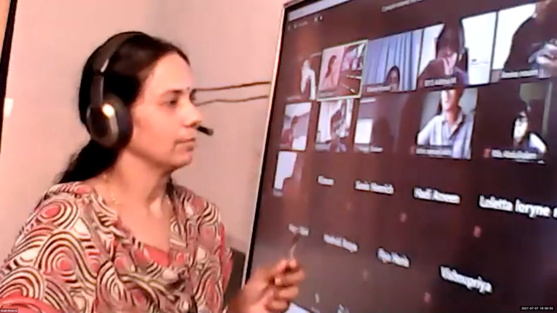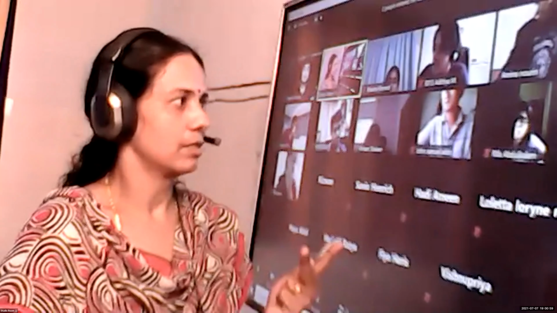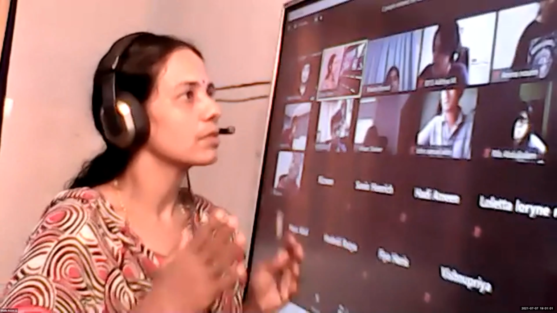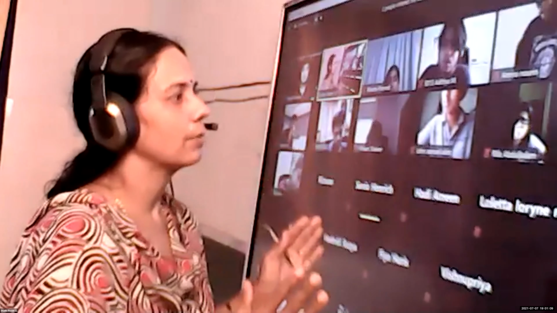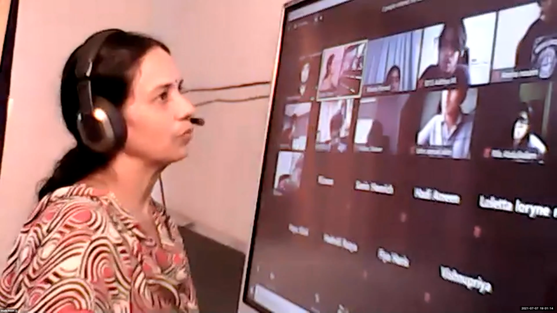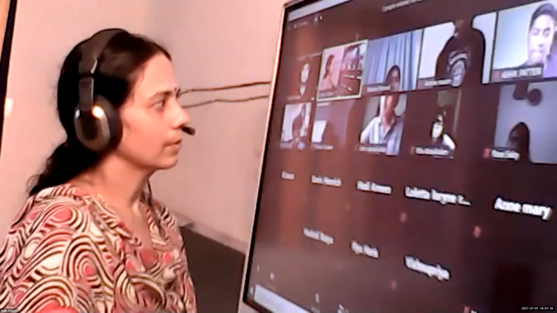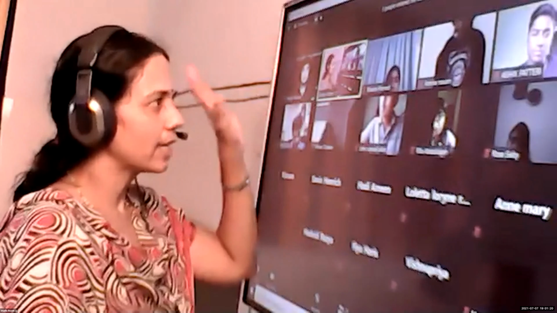Write the theorem. Learn and write the theorem 2 times. Tomorrow we'll be solving the problems based on this theorem. Ma'am, do we have to write this triangle? Yes, that full thing only makes a theorem. What is given, what is to prove, the figure along with the proof. Everything together makes the theorem. The statement of the theorem and the proof of the theorem, you have to write in this format.